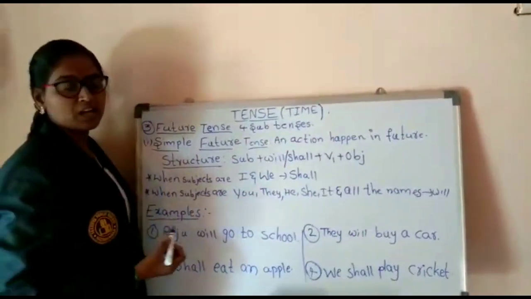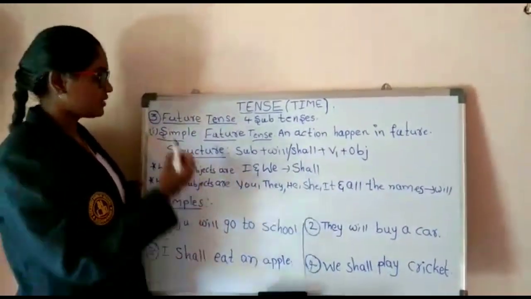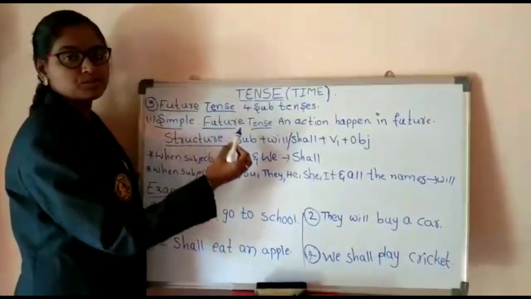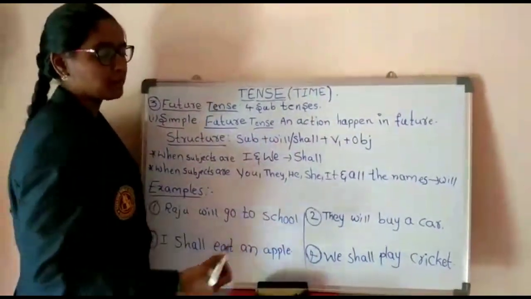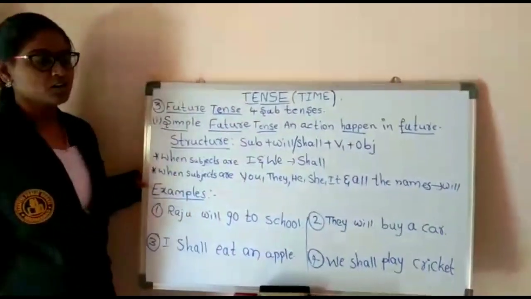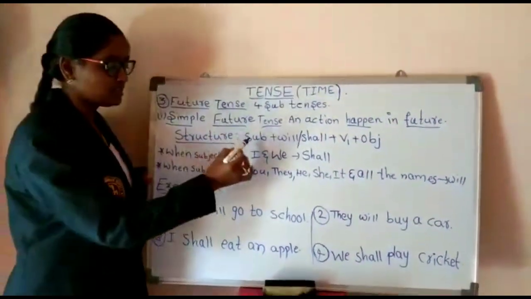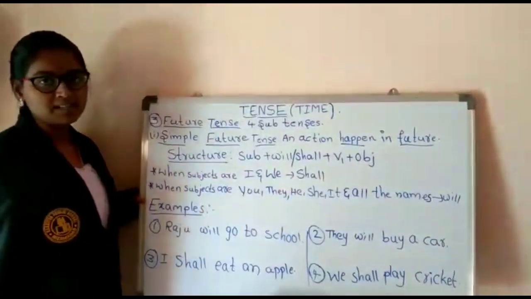In future tense we have four subtenses. First subtense is nothing but simple future tense. Simple future tense definition: an action that happens in future. And the structure for simple future tense is subject plus will or shall plus V1 plus object.